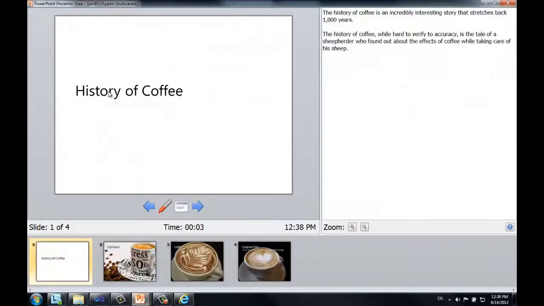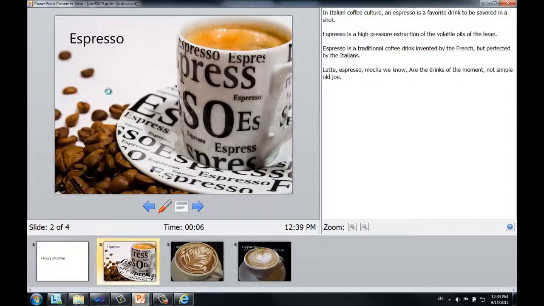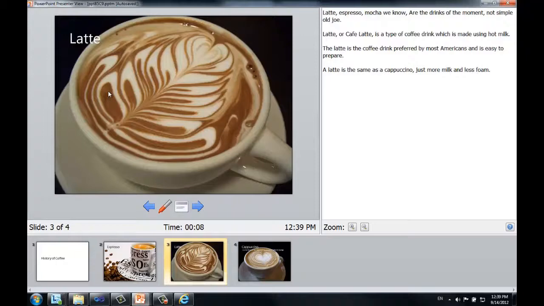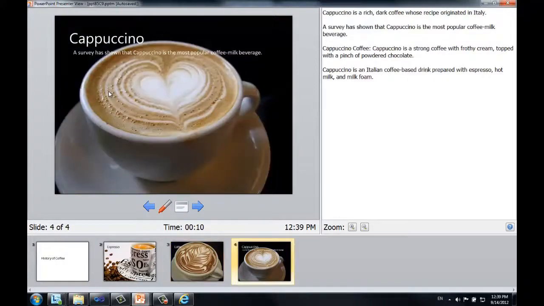Let's practice. So in the history of coffee, there are 3 significant coffees: espresso, latte, and of course, cappuccino.